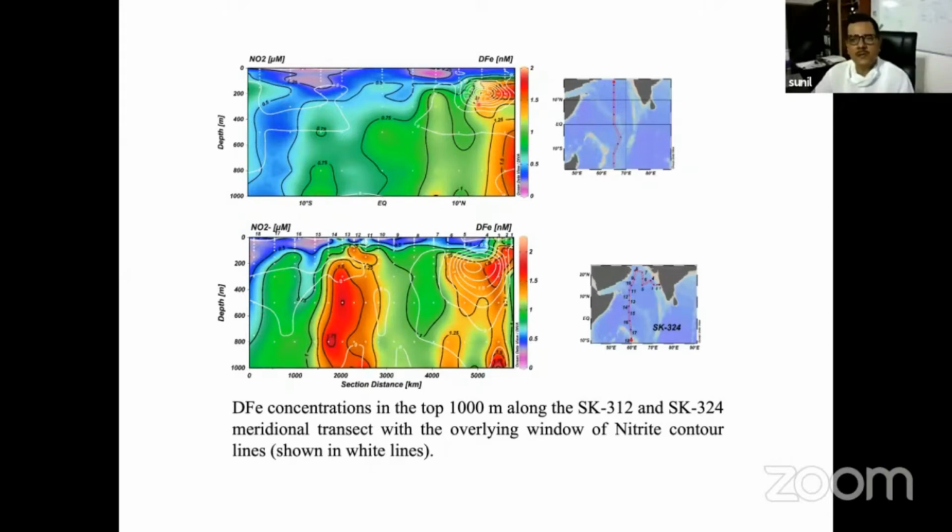So they are associated with denitrification, and where nitrite is high, you are getting a higher concentration of iron. They are related to oxygen minimum zone remineralization as well as iron manganese hydroxide, meaning a change in oxidation state, making the iron dissolve in this area. A significant part of the iron is in the +2 state, which is correlating with the nitrite in the oxygen minimum zone.